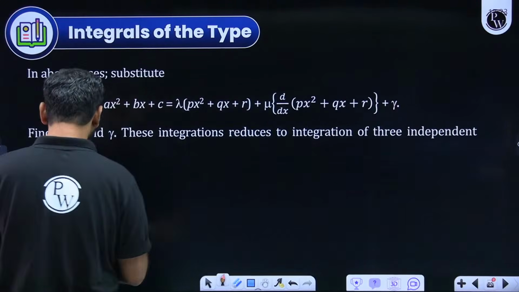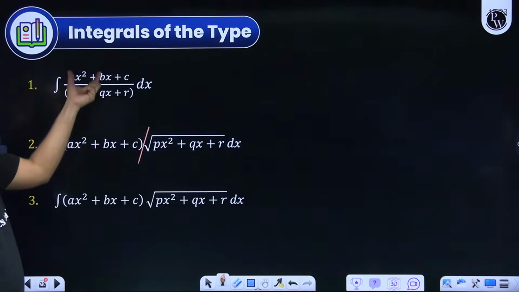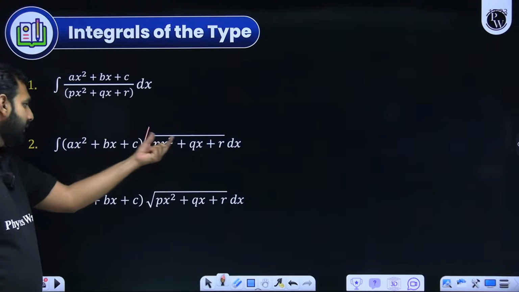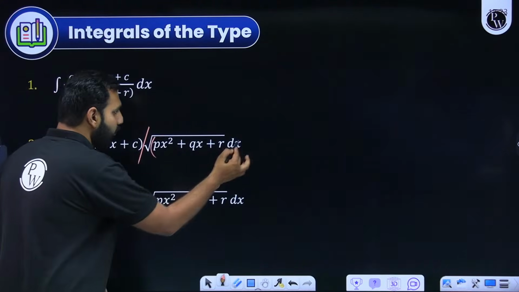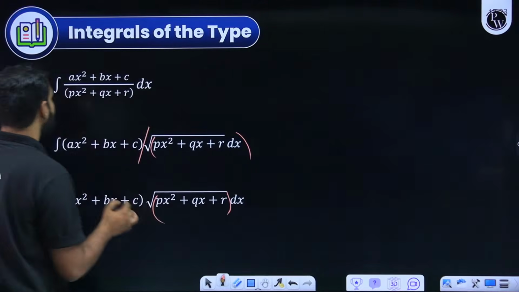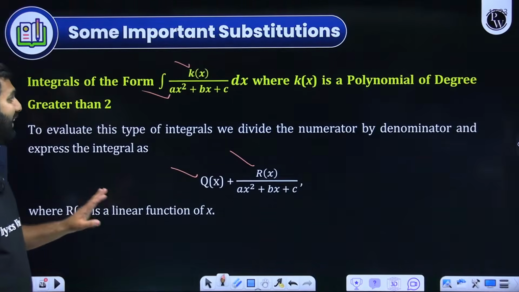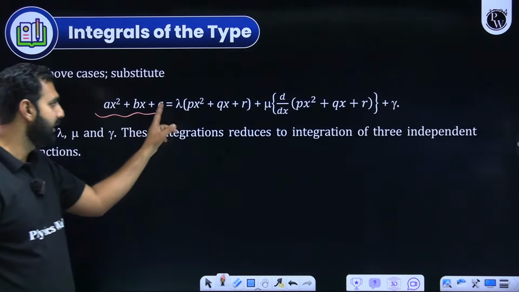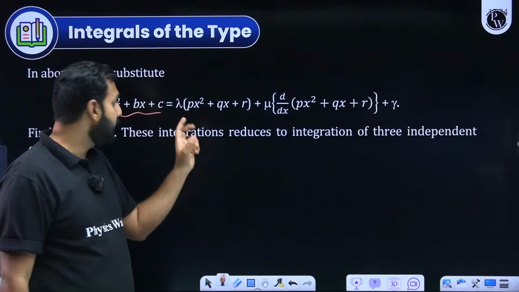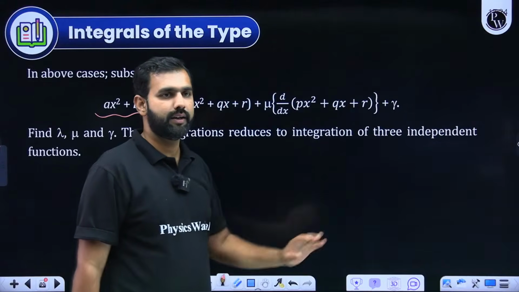The one quadratic, which is simply the quadratic, either in the numerator or numerator into under root one, is the one that needs to be differentiated. So this quadratic is the one which I'll be differentiating. I hope you're understanding it. But how do I differentiate it? I write this ax square plus bx plus c as lambda times this whole quadratic plus mu times derivative of this quadratic plus mu.